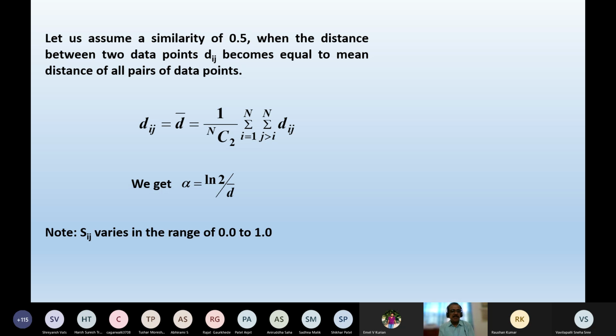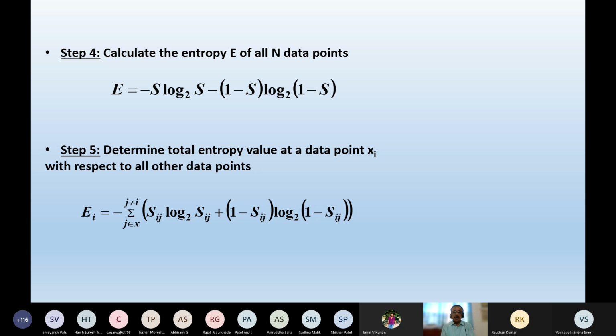And remember, the similarity value will lie in the range of 0 to 1. So this is the way you can find out the numerical value of alpha, that is the constant for a particular data set. Now once you've got the numerical value of this particular alpha, very easily you'll be able to calculate the similarity value, that is Sij. Now once you've got this particular similarity value, I can find out what is the entropy value of all data points.